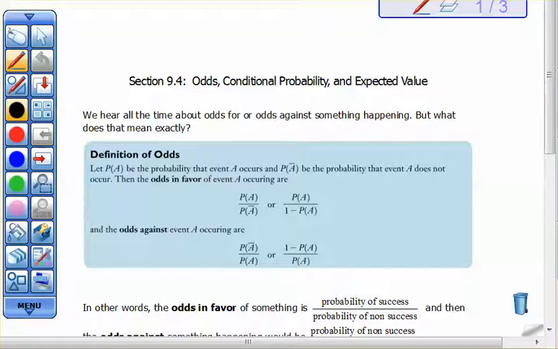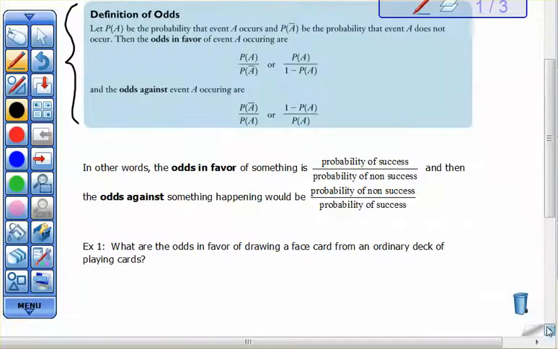Well, there's a formal definition of odds, and that's listed out here. Let me try and put it in a more understandable way, something that will make a little bit more sense to us. The odds in favor of something happening is nothing more than the probability of success over the probability of non-success. The odds against something happening would be the flip of that. It would be the probability of non-success over the probability of success.